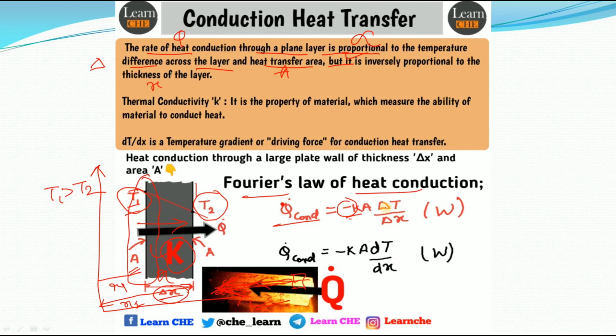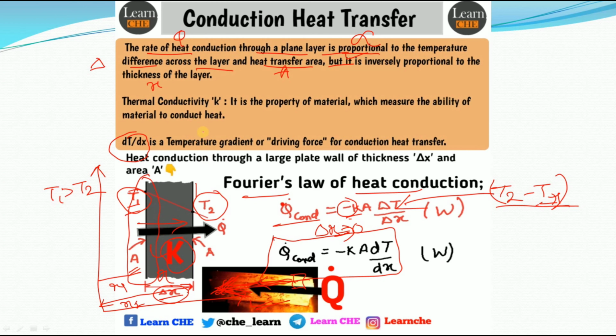That's why there is a minus sign, because when you write delta T as a difference, it will be T2 minus T1, final minus initial, and then you multiply this minus sign within this bracket, then it will become positive and T2 becomes negative, right? And when I take it as a differential, meaning when I take delta X tending to 0, then this formula comes into the picture, which is Fourier's law of heat conduction. dT by dx is the temperature gradient, which is the driving force for heat transfer.